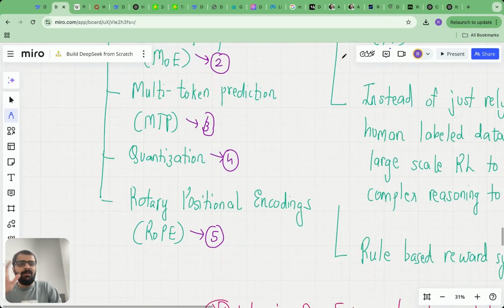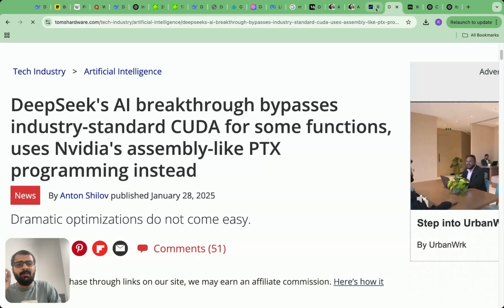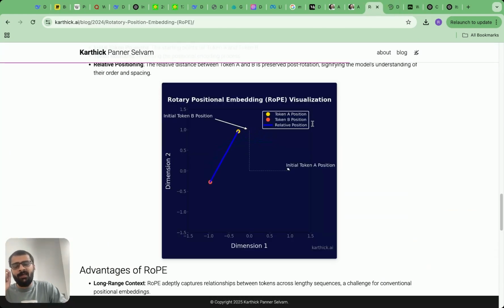And then finally, they have something called rotary positional encodings. Let me show you the rotary positional encodings right now. Essentially, in the attention mechanism, which was published in 2017, they just added positional encodings to token encodings, which polluted the embedding vector. But soon after that, people realized, why don't we just rotate the original vectors, the query and the key vectors, to capture the effect of positional encodings, so that it will not change the magnitude, and that's a highly efficient way to encode positions.